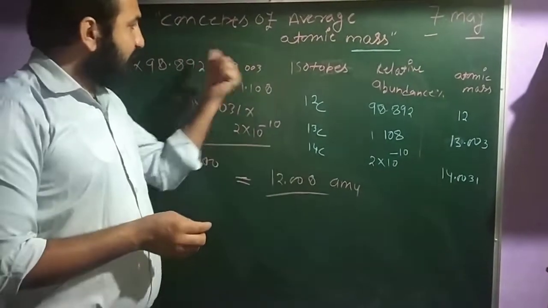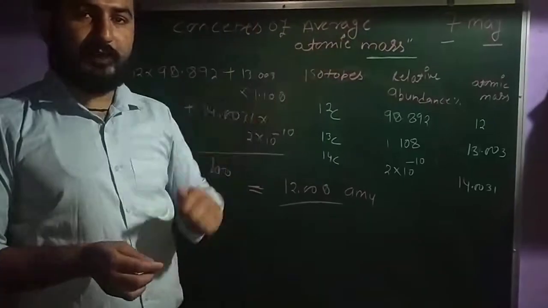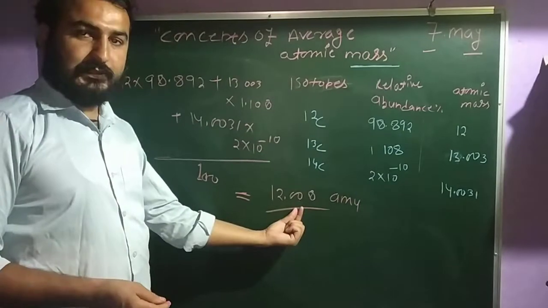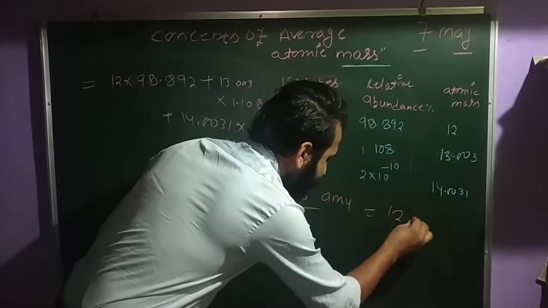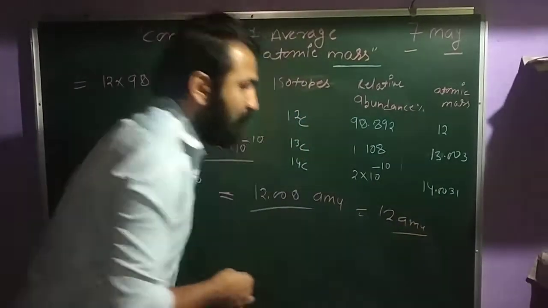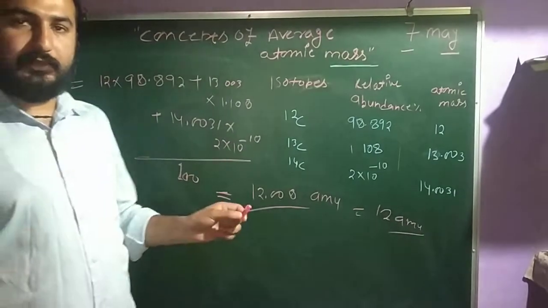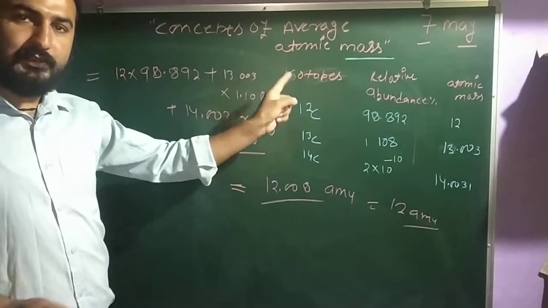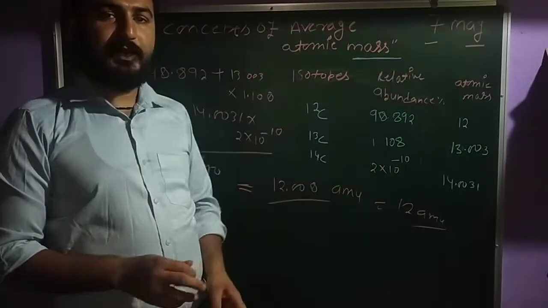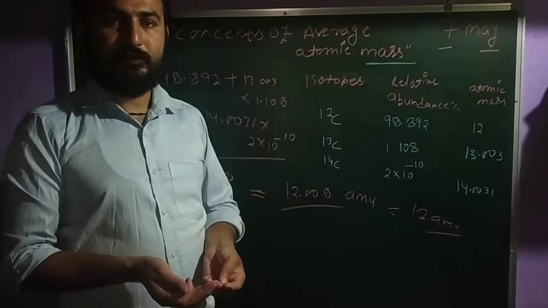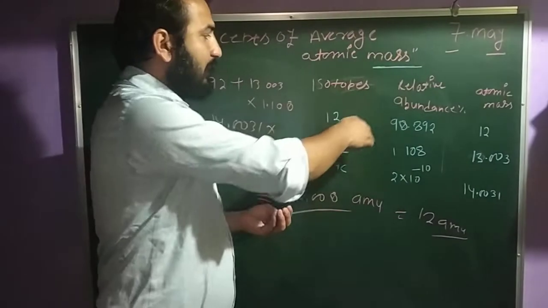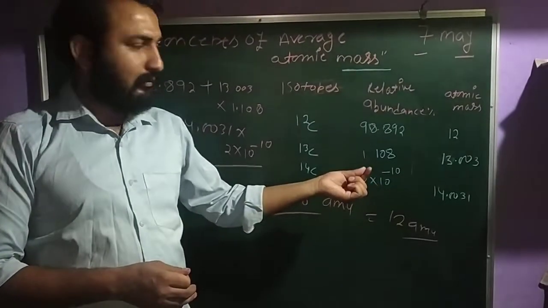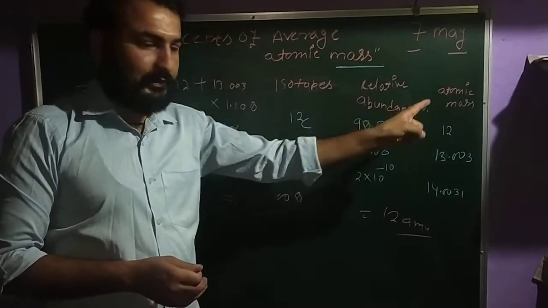Clear? So this is the average atomic mass. For our convenience, we will take only 12 AMU. That means now it is clear how this 12 comes for carbon. Now it is fixed: the atomic mass of carbon is 12 AMU. It comes from this data, the isotopes and the relative abundance percentage, and these are the atomic masses.